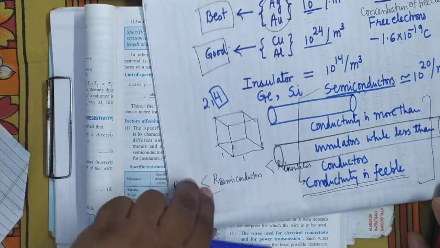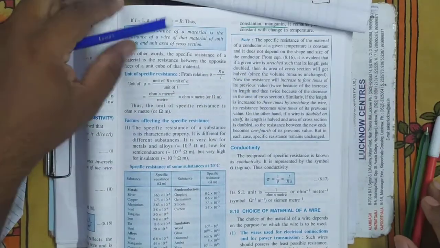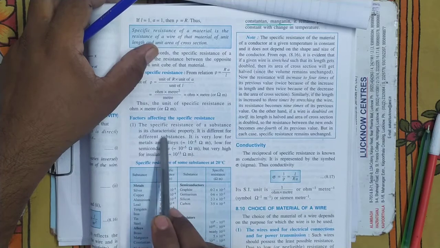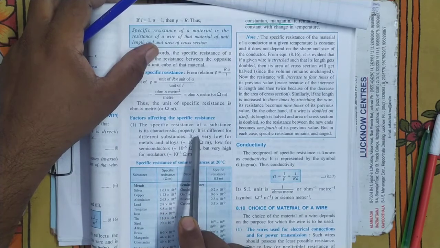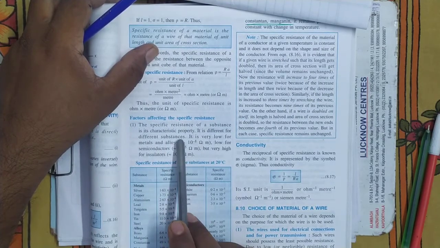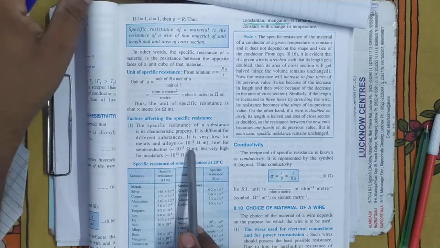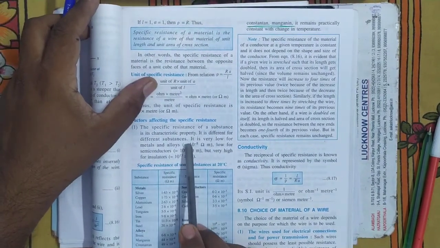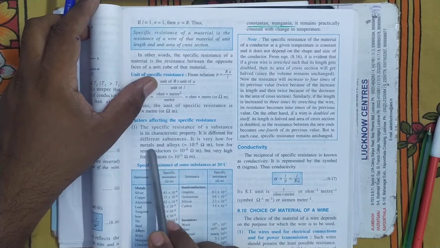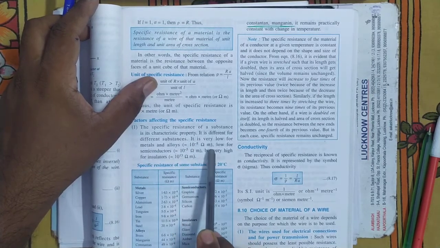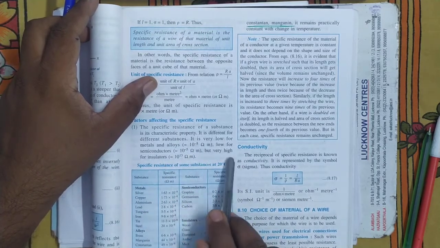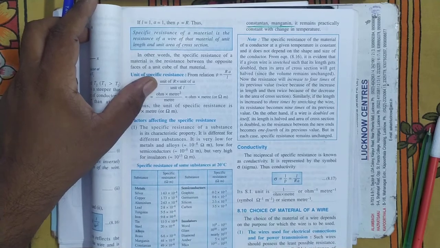It's clear. So you can see, specific resistance is a characteristic property of a substance. As long as the material is the same, specific resistance will remain the same. It is different for different substances. Very low for metals and alloys, of the order of 10 power minus 8 ohm meter. Low for semiconductors and very high for insulators.